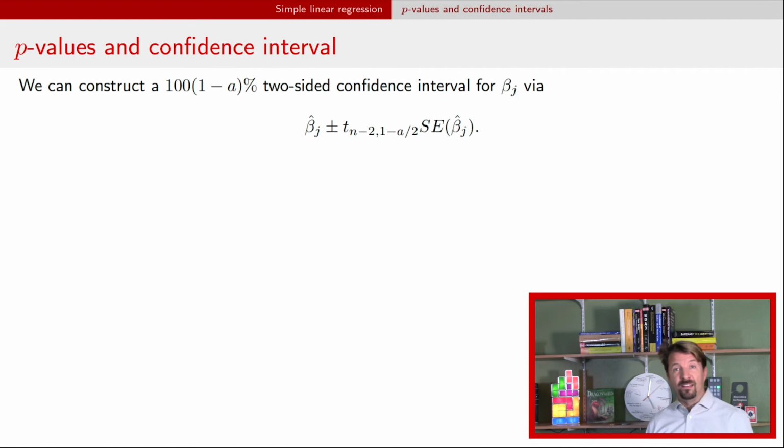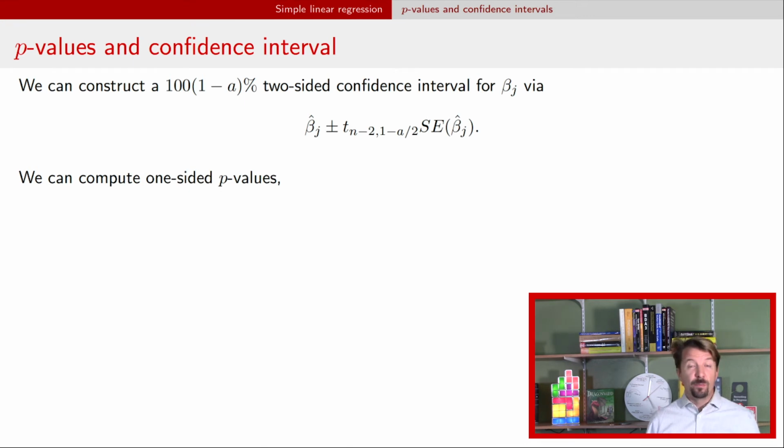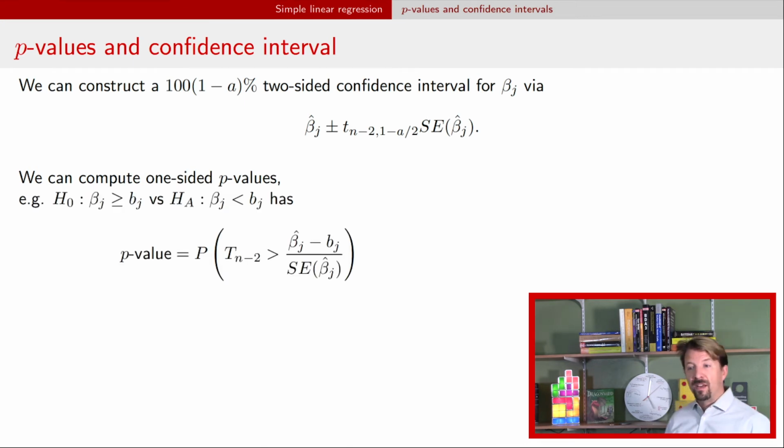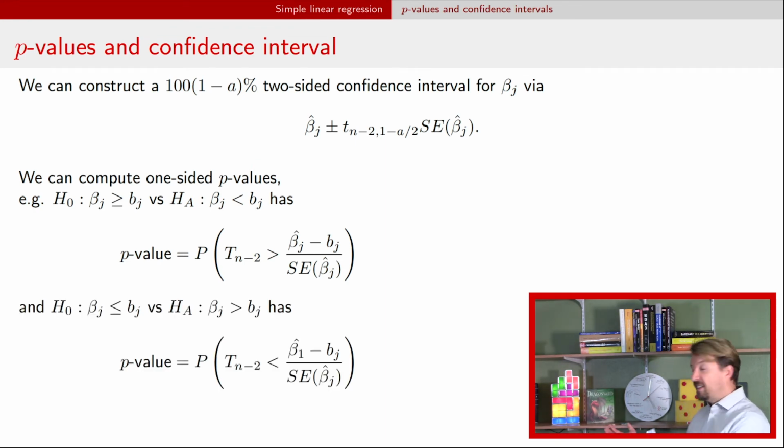It turns out that the Bayesian credible intervals on the previous page are confidence intervals, just like they were for the normal distribution. And so the confidence interval here has exactly the same formula. We can also compute one-sided p-values. Those p-values, depending on the particular null and alternative hypothesis, just change the direction of that sign. But you'll notice here that these two probabilities were exactly the two probabilities that we calculated on the previous slide, right? So those posterior probabilities of a parameter being greater than or less than a particular value are exactly the one-sided p-values. You just have to be careful with those inequalities and getting them in the right direction.